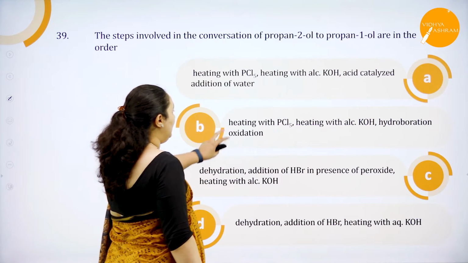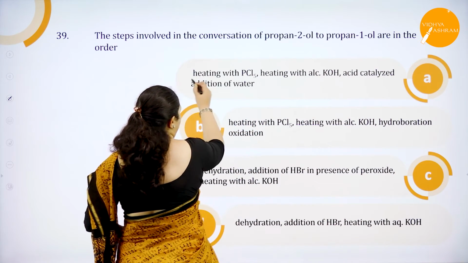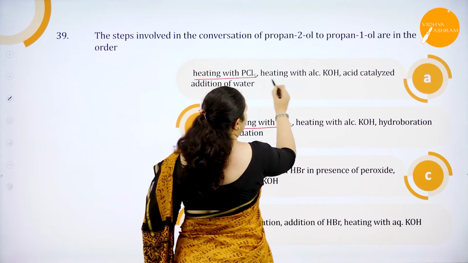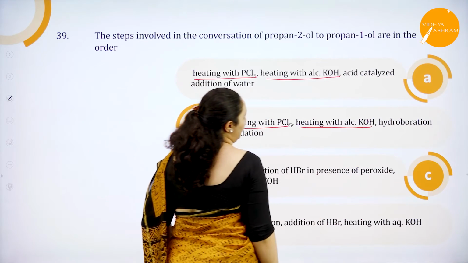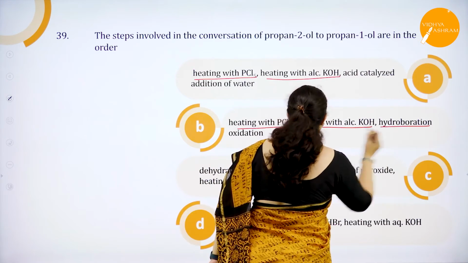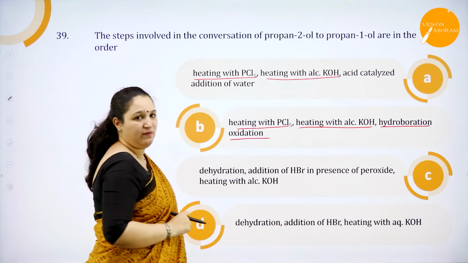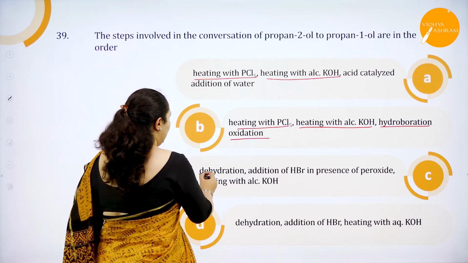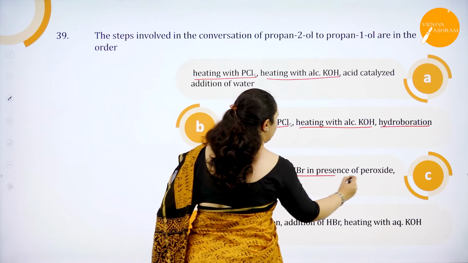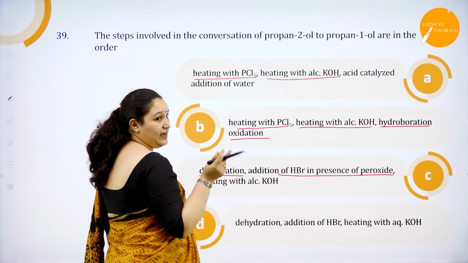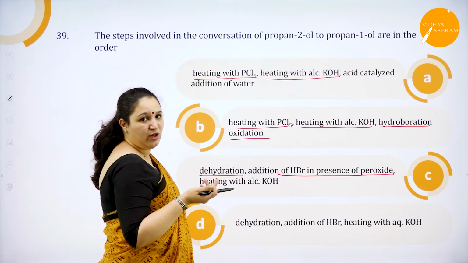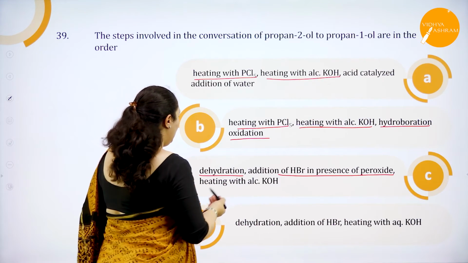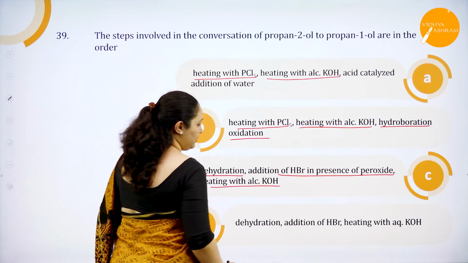See option B, heating with PCl5, it is the same. Heating with alcoholic KOH, again it is the same. Only the last step is different, hydroboration oxidation is given. Now we'll see the other 2 options as well. They have given dehydration, addition of HBr in the presence of peroxide, that is anti-Markovnikov's rule, and again heating it with alcoholic KOH.